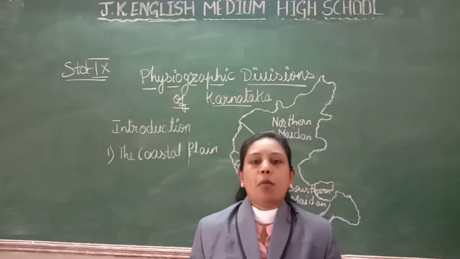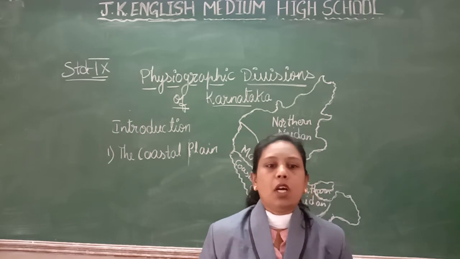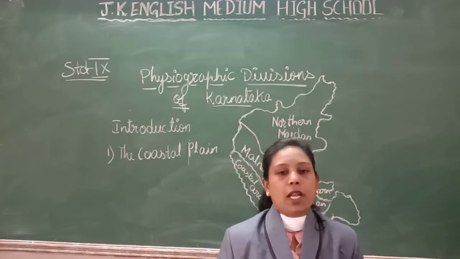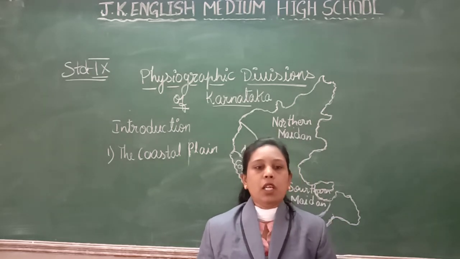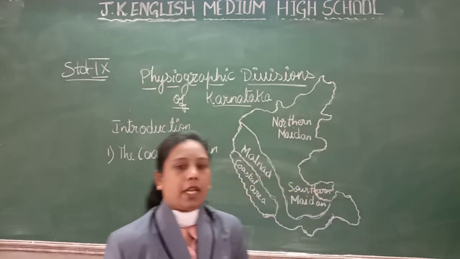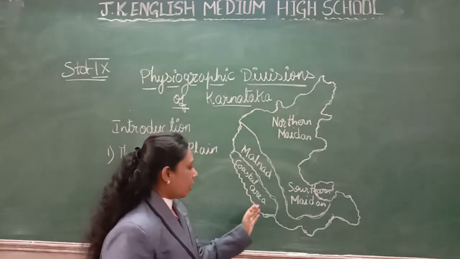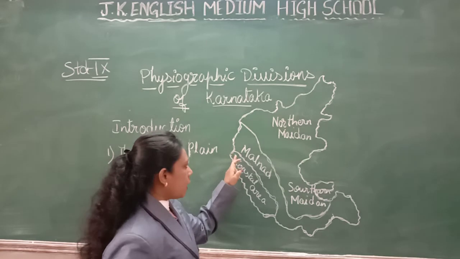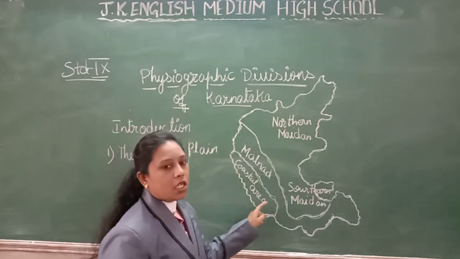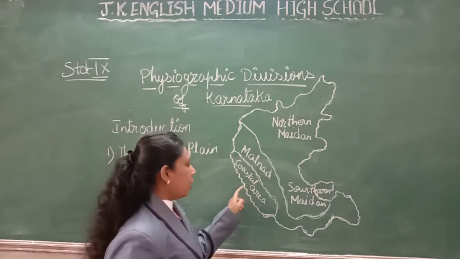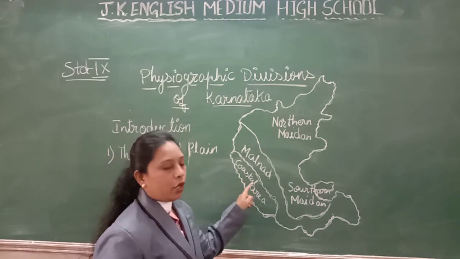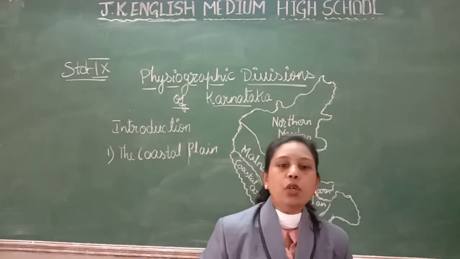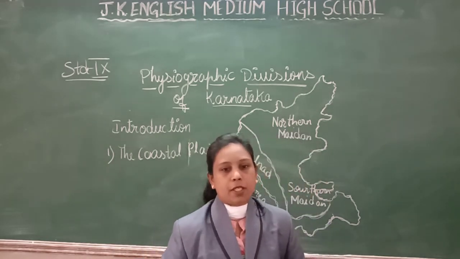It is broad in the south and narrow in the north. It is called the Canara or Karnataka coastline. You can see it is narrow in the north and broad in the south, so its width is 12 to 64 kilometers.